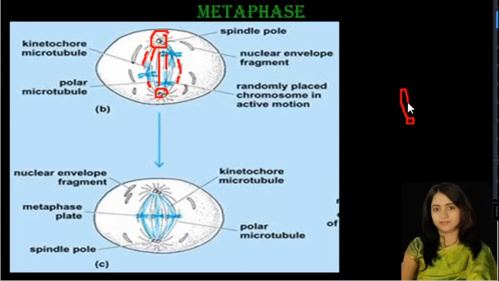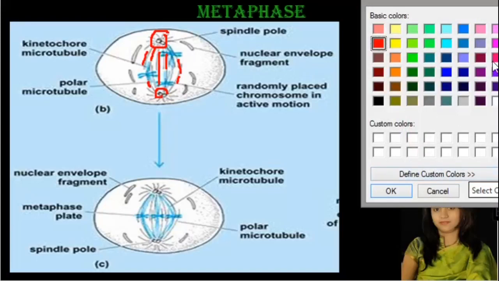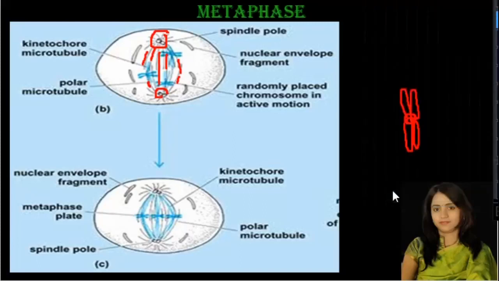Look, this is 1 chromatid, and this is another chromatid, and these 2 chromatids are held together by a primary constriction. So this is the primary constriction.